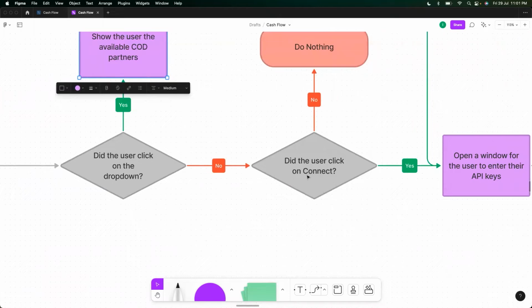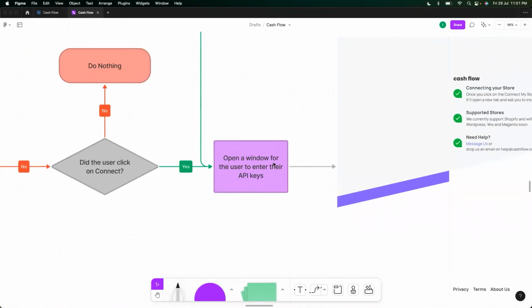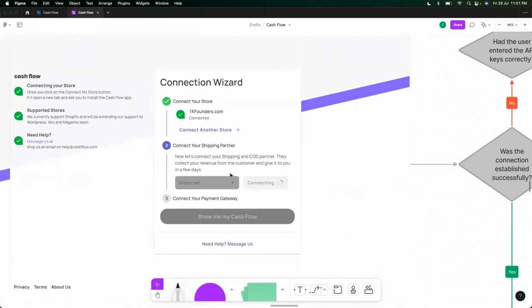No. Did the user click on the connect button? All right, let's say yes. Again, open a window for the user to enter API keys. All right, now ShipRocket offers API keys. They don't offer a connect button, right? Like allow and deny. They don't offer that yet. Or at least that's what they didn't offer till the last time I saw, right?